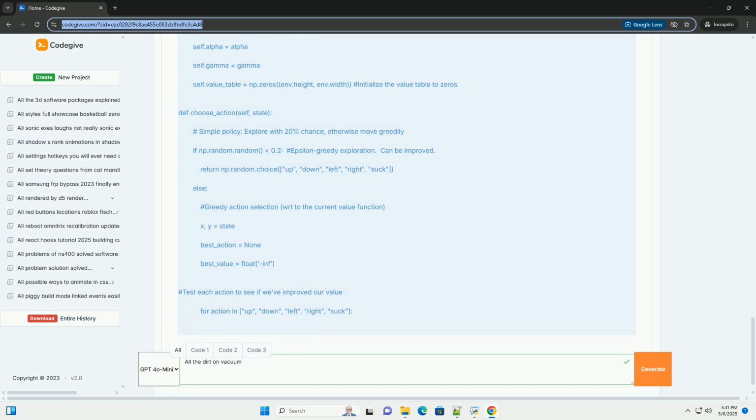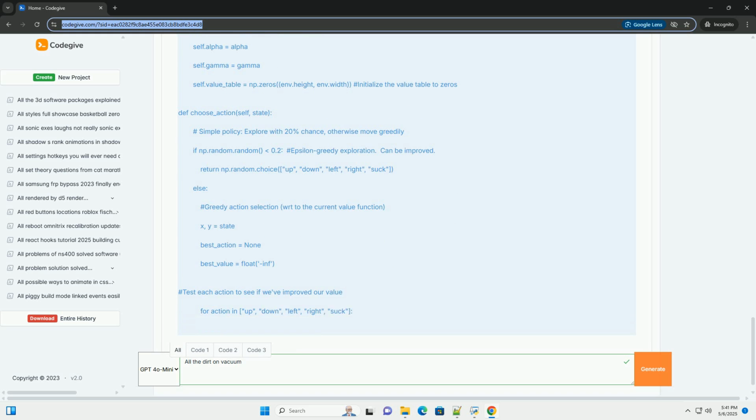For evaluation, after training, we print the learned value function. Ideally, states closer to dirt locations should have higher values. 5. Enhancements and variations. This is just a starting point. Here are some ways to improve and extend this example.